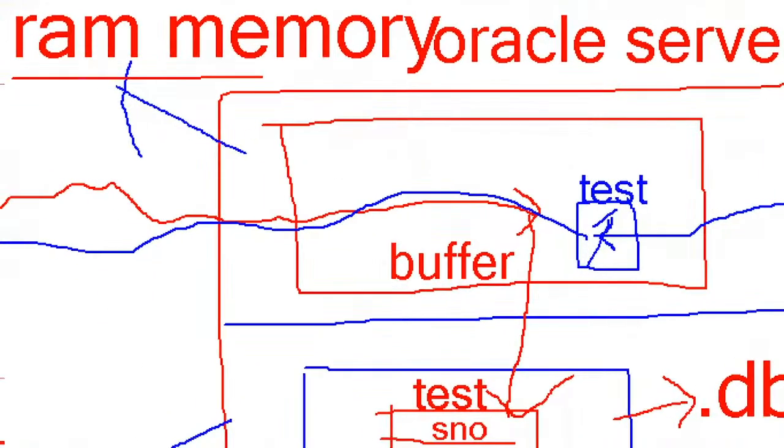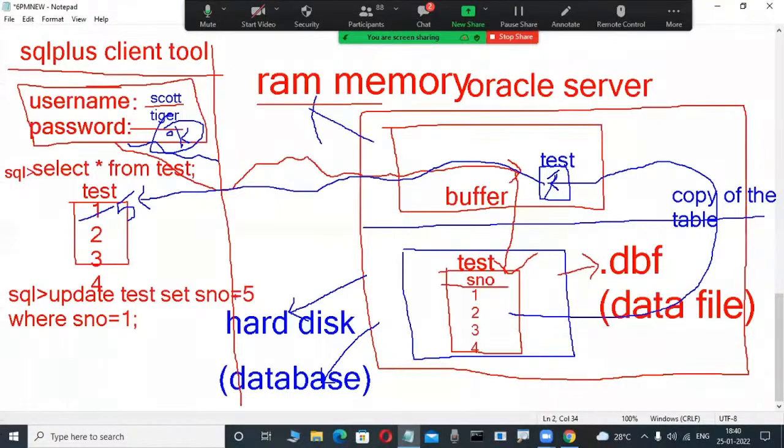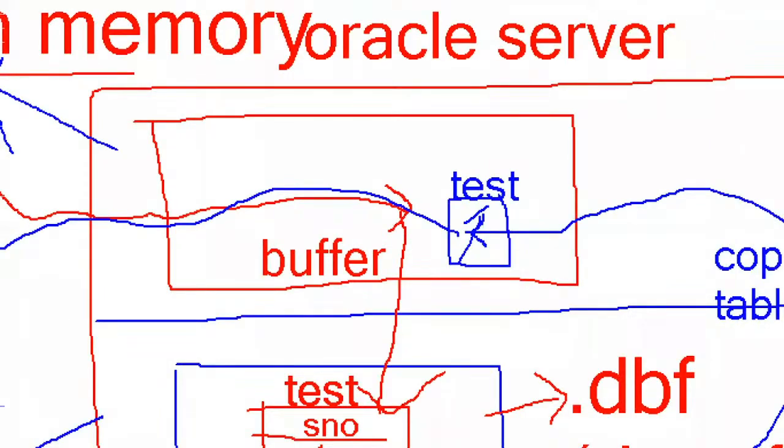Now observe here, whenever I'm using an update command here, what is the new value? 5. Very good. Here the new value is 5. What is the old value? 1. Now, the old value is 1. This new value for the transaction is automatically stored in some place only.